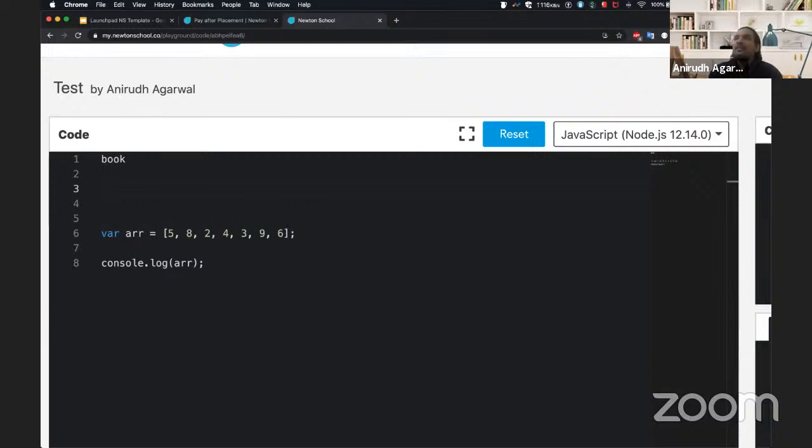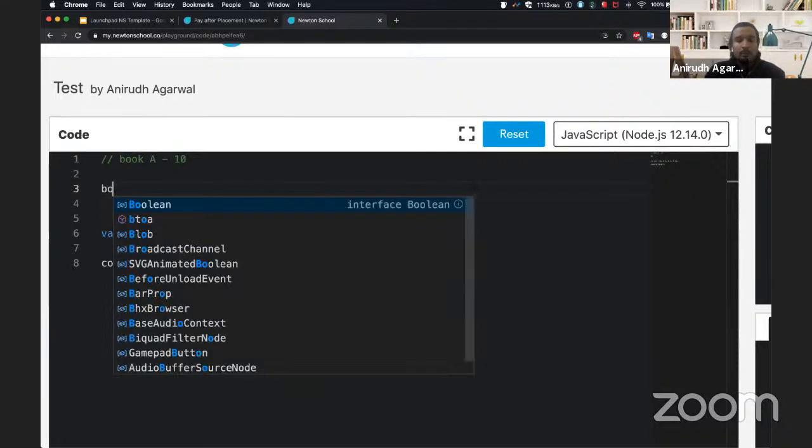So now imagine that there are 100 books, or let's say there's a book named A, and there were 10 copies of this book. So in my program, what would I have done is I would have taken book.